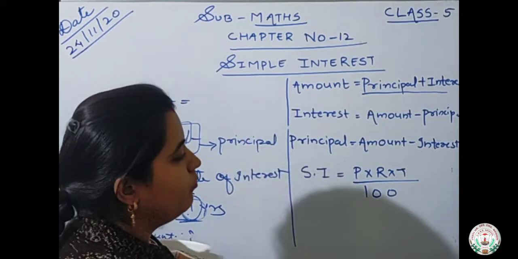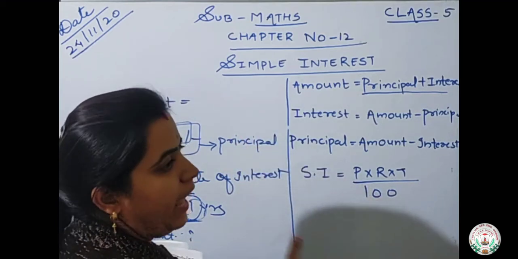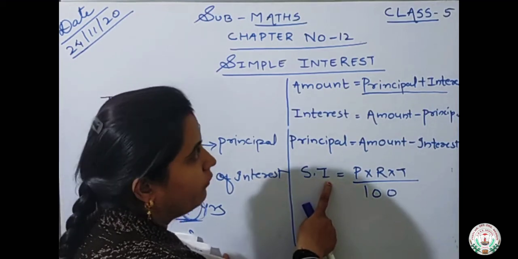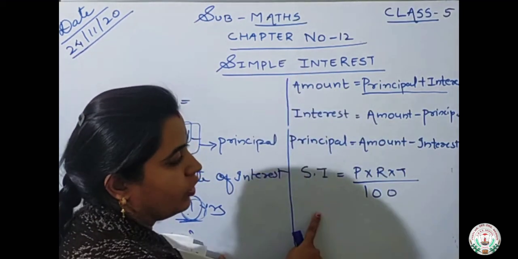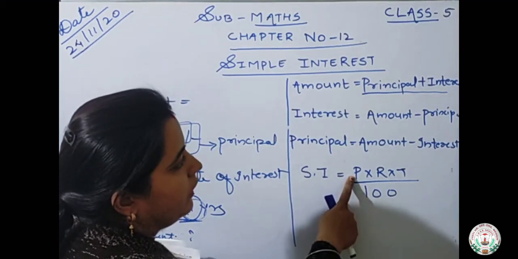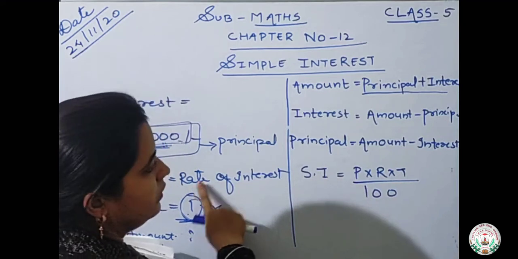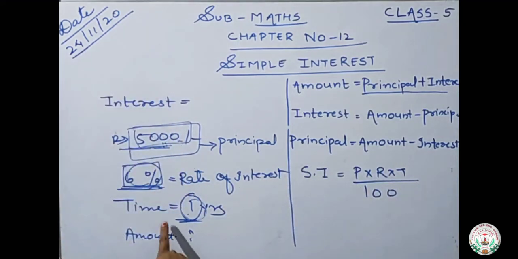Now, the most important part: how do we calculate the simple interest? SI is the short form for simple interest, and the formula is P into R into T divided by 100, where P stands for principal, R stands for rate of interest, and T stands for time period.